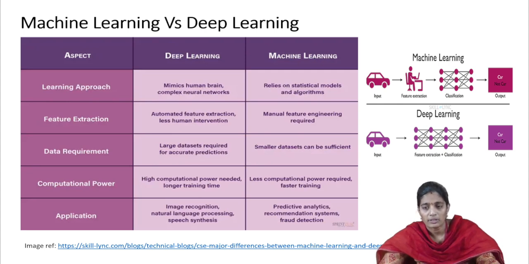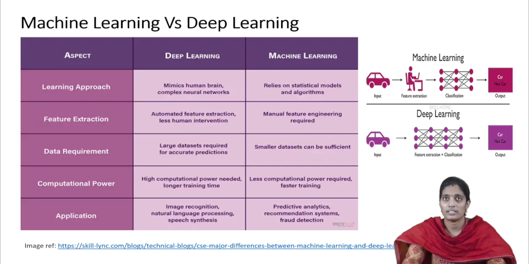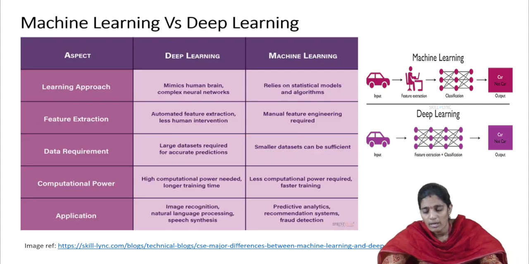Finally, we are going to classify as car or no car. Coming to deep learning, we are just giving the input image. After that, we are using the deep learning model for feature extraction and classification. Here we are not doing any manual feature extraction. Finally, the output classifies the image, whether the given image is car or not car.